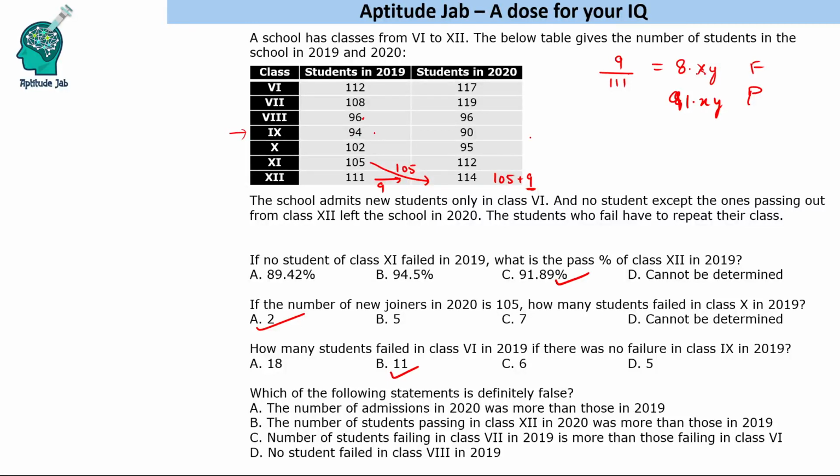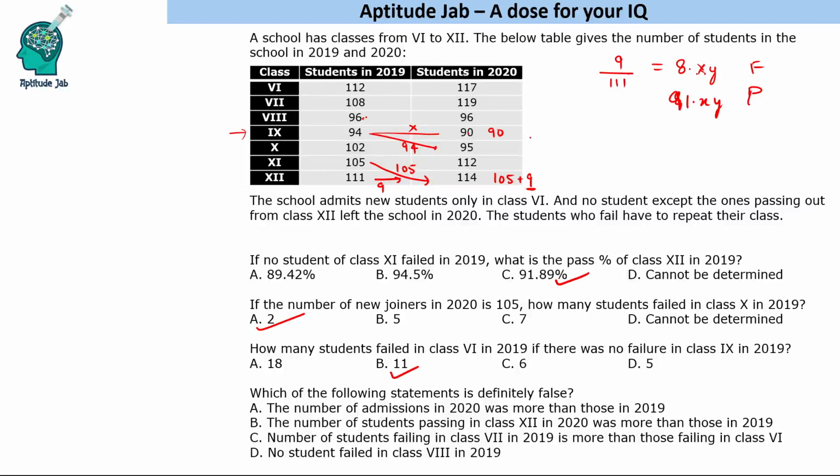No failure means all 94 go here, and 0 people will go from class 9th. So all 90 should come from class 8th, because nobody will come from 9th. So 90 came from 8.